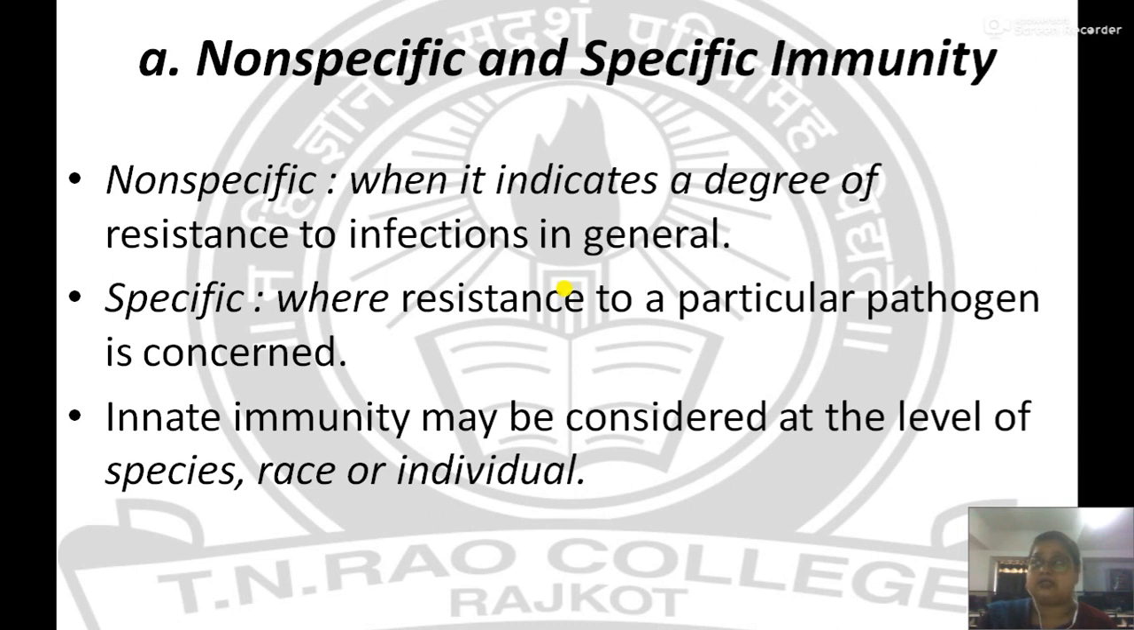In the case of specific innate immunity, the resistance to a particular pathogen is concerned, meaning the level of immunity to some pathogen may be different from that to another pathogen. Innate immunity may be considered at three different levels: species level, racial level and individual level.